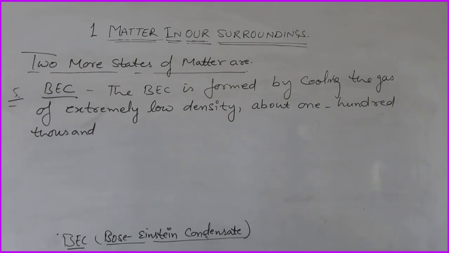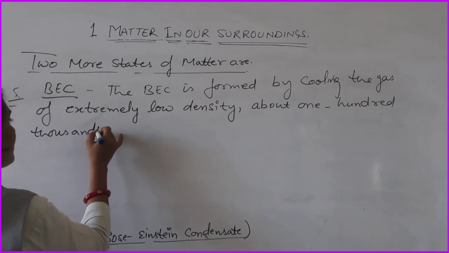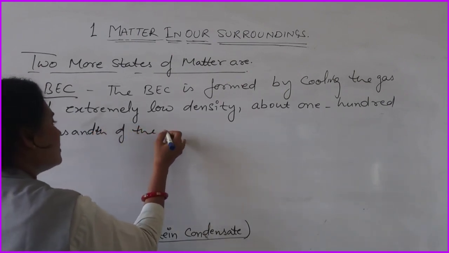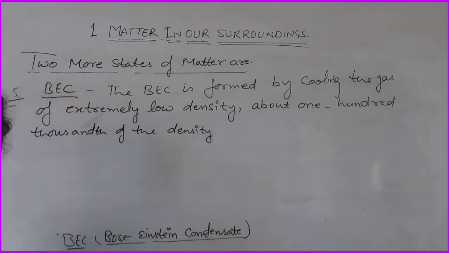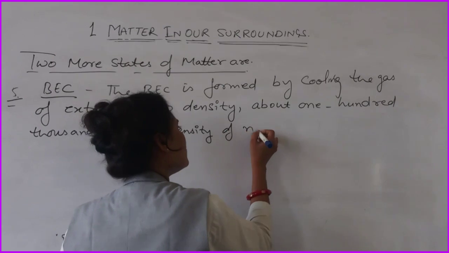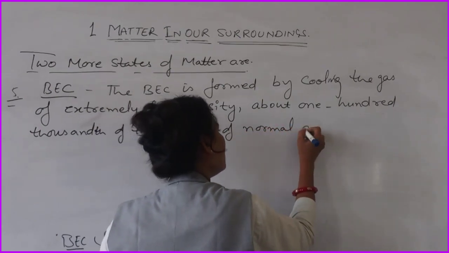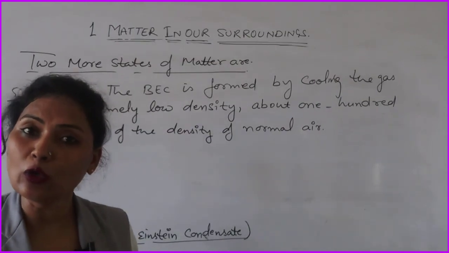Okay, so we compare with the normal air. About one hundred-thousandth of the density of normal air, at a very super low temperature.